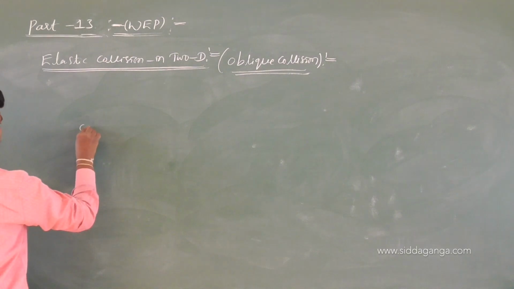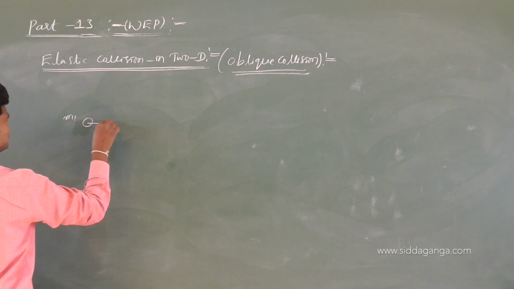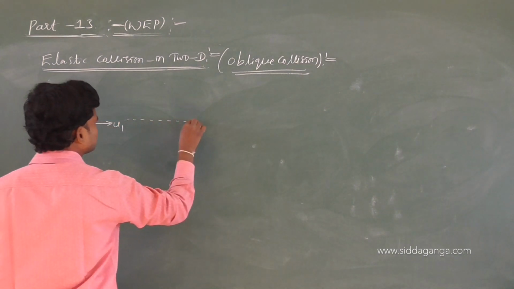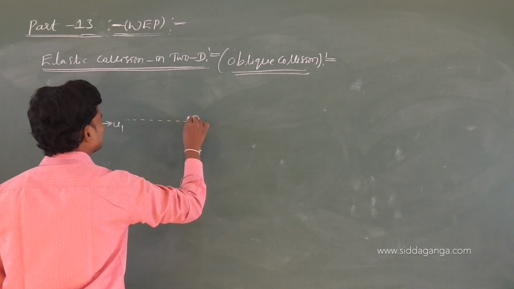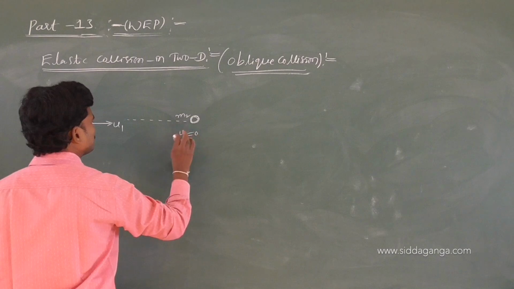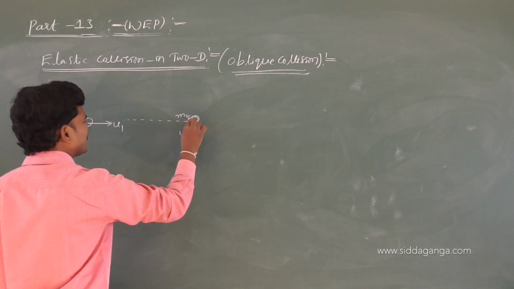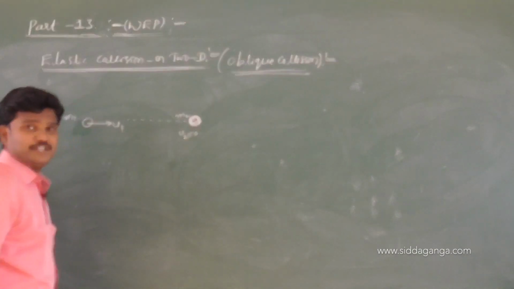Let us consider a particle of mass m1 that moves with a speed u1, and is going to strike another body, a sphere, whatever, whose mass is m2. Let us keep u2 as 0, which means m2 is at rest.